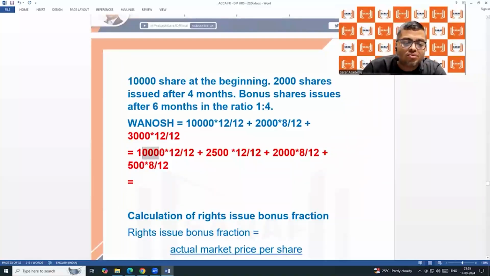On 10,000, 1 by 4 bonus. So on 10,000, 1 by 4 is 2,500. This is the bonus share on 10,000 shares. The 10,000 shares are from the beginning, so the bonus is also from the beginning. On the 2,000 shares, the bonus is 2,000 into 1 by 4, that is 500. These 2,000 shares are for 8 months, so the bonus on this is also for 8 months.